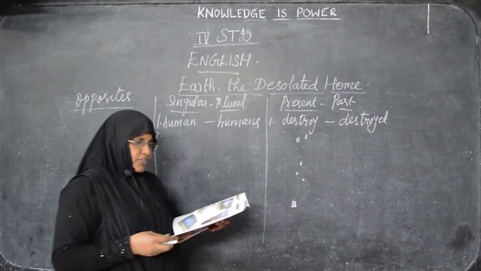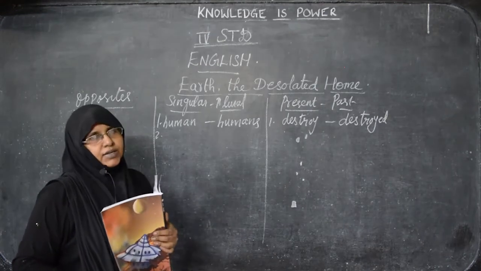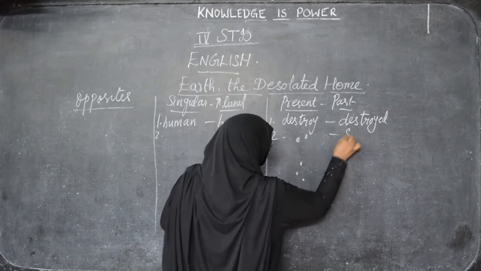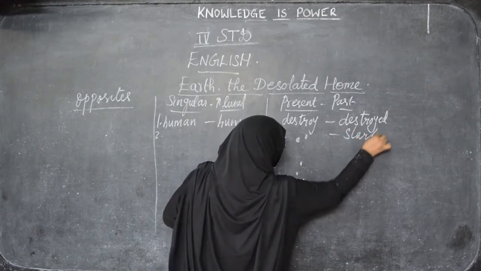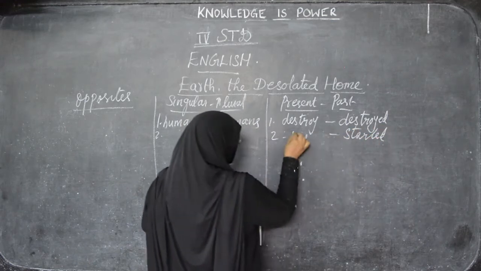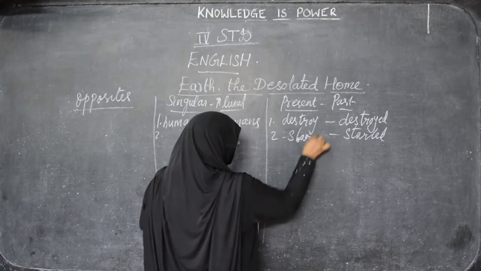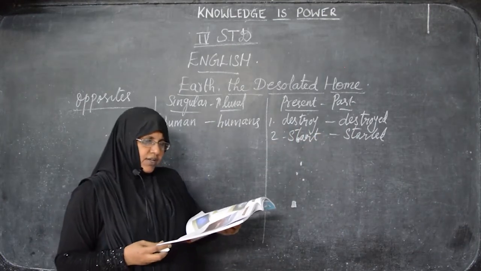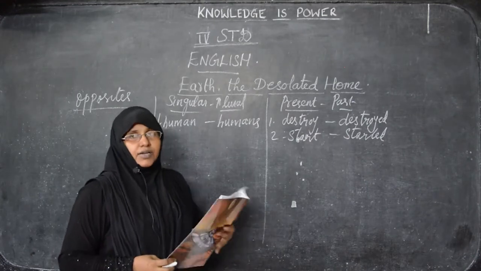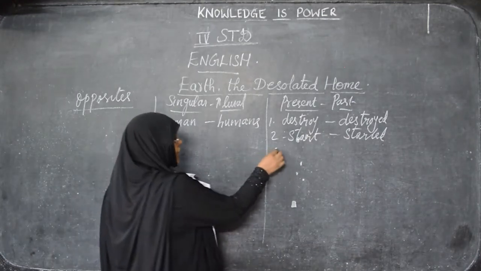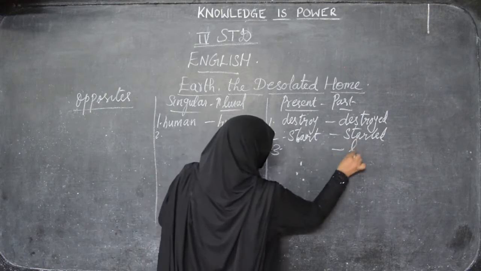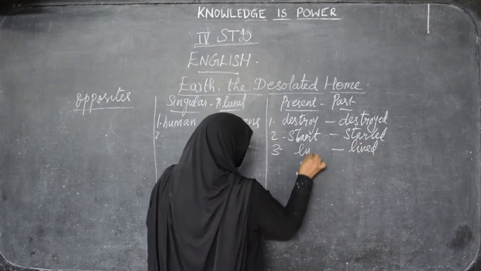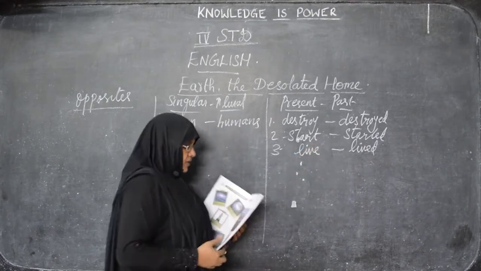Now start, started given here, that comes under past. So present tense of this is start. Now next, lived. Lived also comes under past tense. So present tense of this is live.